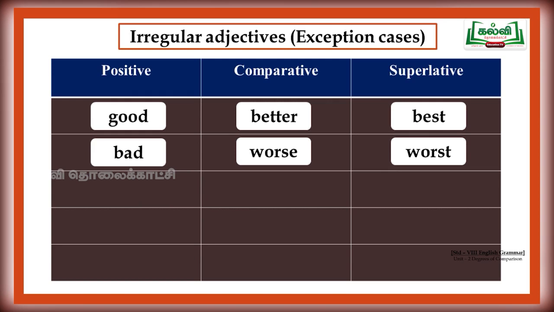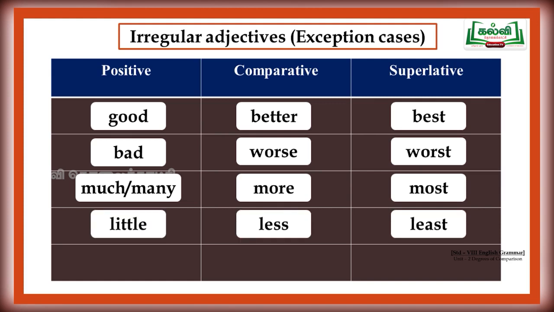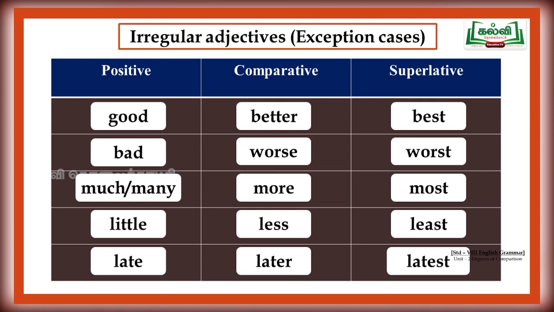Bad, worse, worst. For much as well as many, the comparative form is more and the superlative form is most. Little, less, least. Late, later, and latest. These are exceptional cases. They won't have any certain rules. So, irregular adjectives.